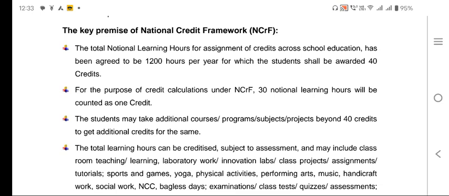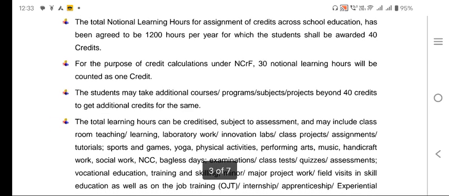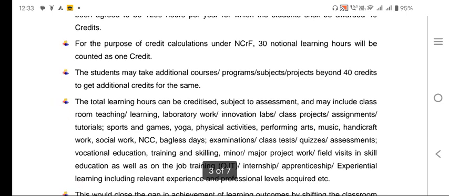Next we are going to learn about the calculation of the NCrF: 30 notional learning hours will be counted as 1 credit. If there is 1 credit, that equals 30 notional learning hours. Learning hours, not the periods. They are not talking about periods, they are talking about hours.